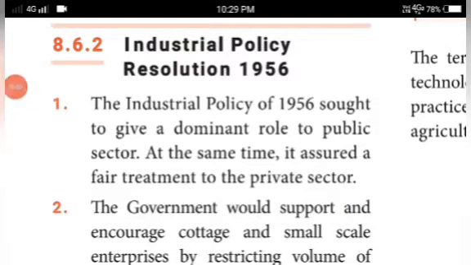Industrial Policy Resolution 1956. One more industrial policy resolution was made by the Indian government in 1956. The industrial policy of 1956 sought to give a dominant role to the public sector. At the same time, they assured fair treatment to the private sector. So even though they gave importance to the public sector, they treated the private sector also with favor.